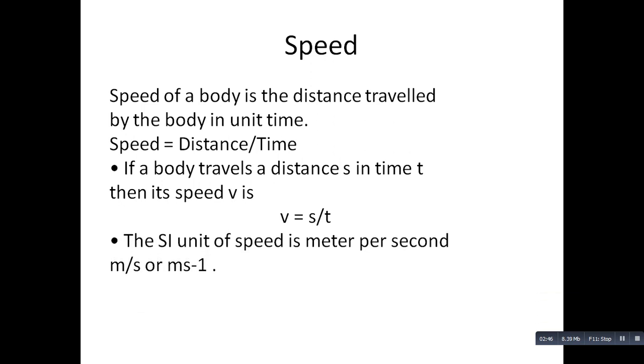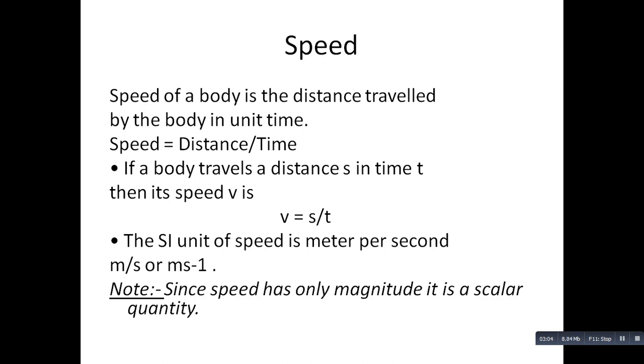The SI unit of speed is meter per second. It can also be written as m/s or meter second to the power -1. Since speed has only magnitude, it is a scalar quantity.